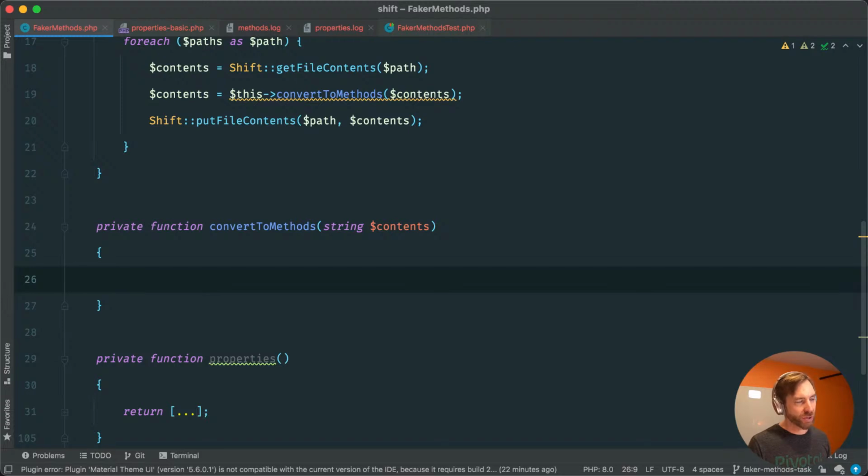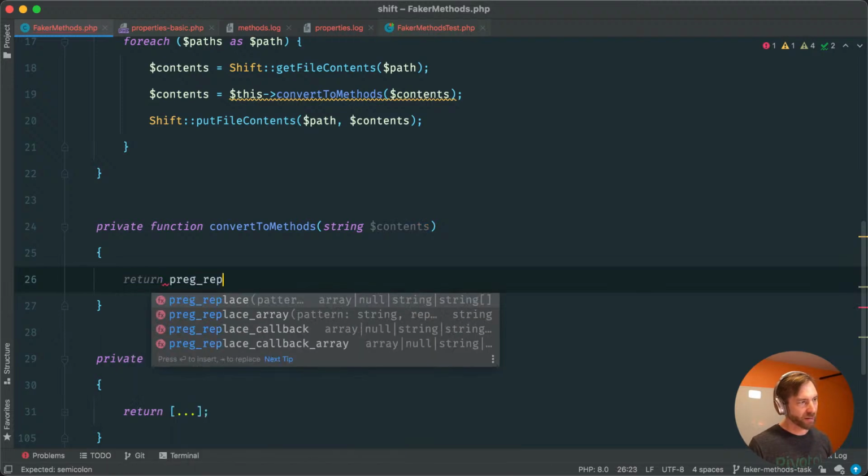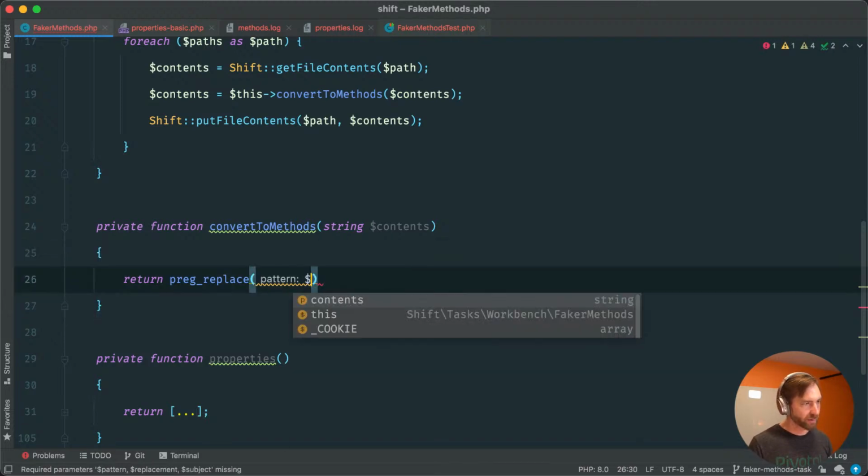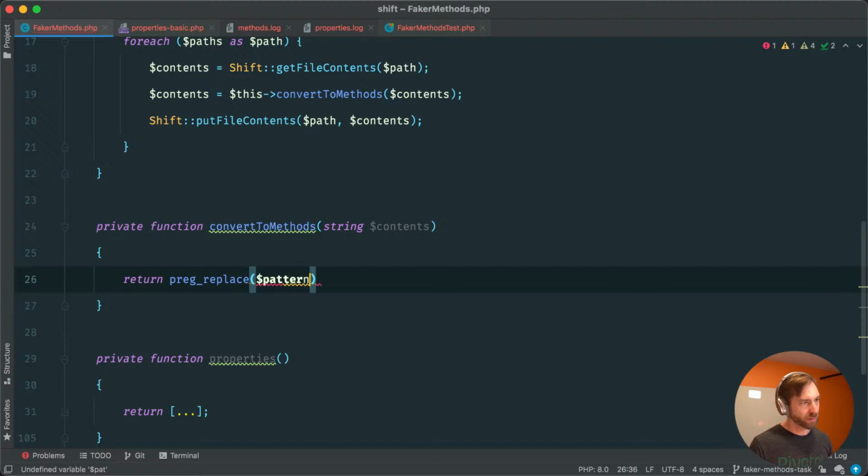We would really just look, this is where our fixtures are going to come into place. So I'm going to write the naive thing here. I'm just going to say preg replace, this pattern would be pattern. We're going to mess with that here in just a second. And then, or let's call this properties.